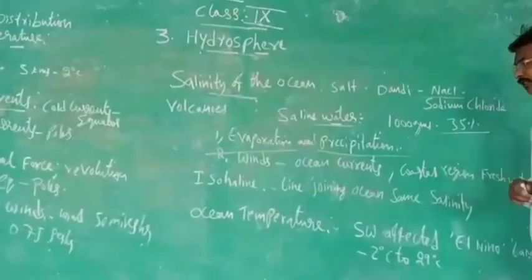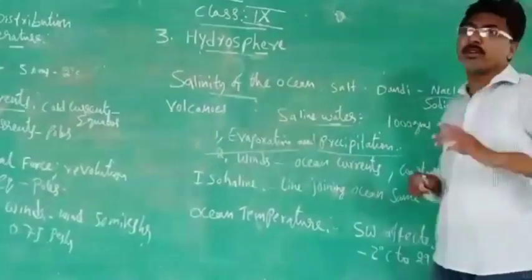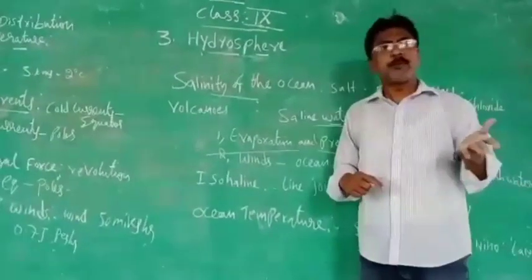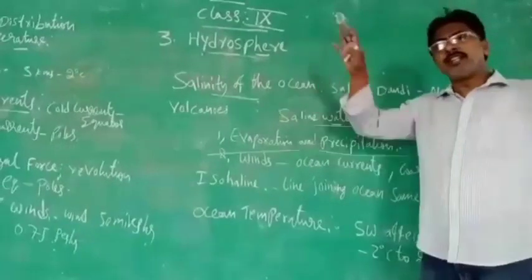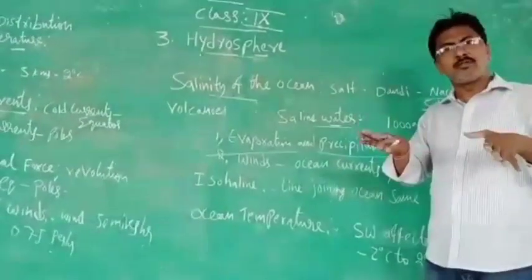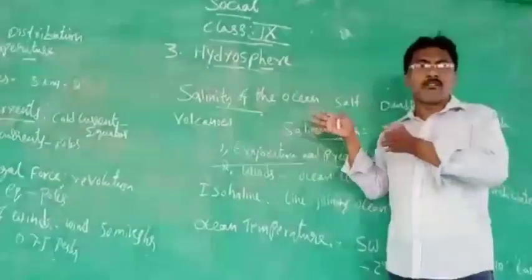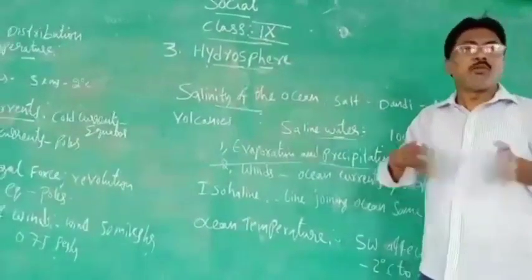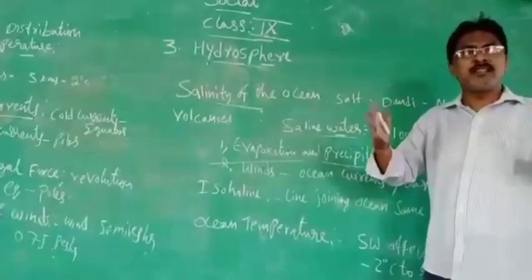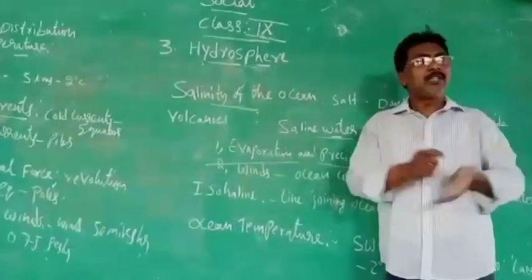And another one, precipitation. What is precipitation? Precipitation is nothing but rainfall. When the rains are falling, what happens? You see, rain is falling. The water will flow into the ocean, into the oceans where the sea coast is.